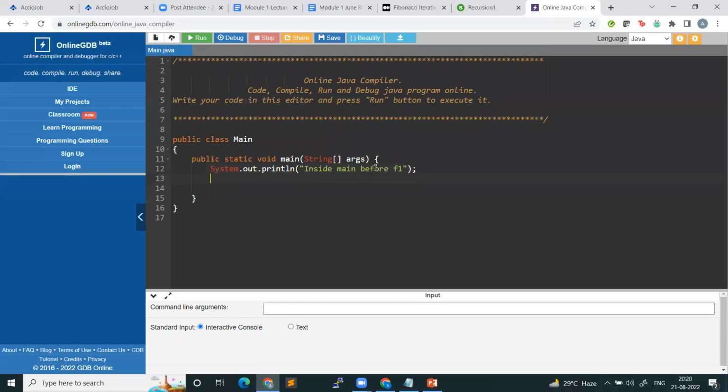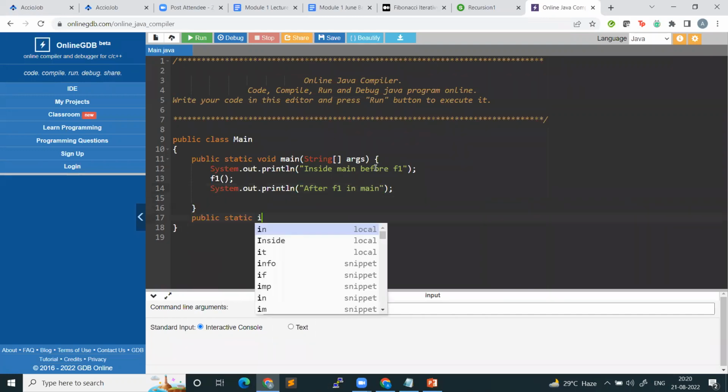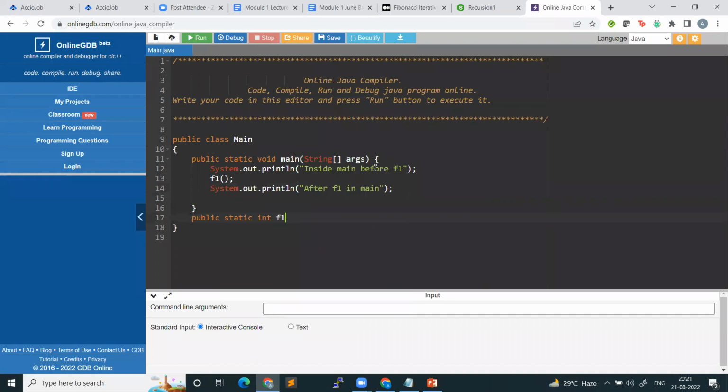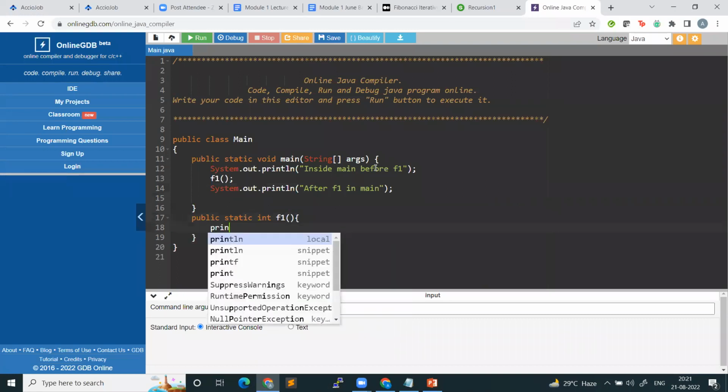Okay. Now call F1. Then I'll write a F1 method, public static int. Let's say it's not receiving anything as input. It's doing println.